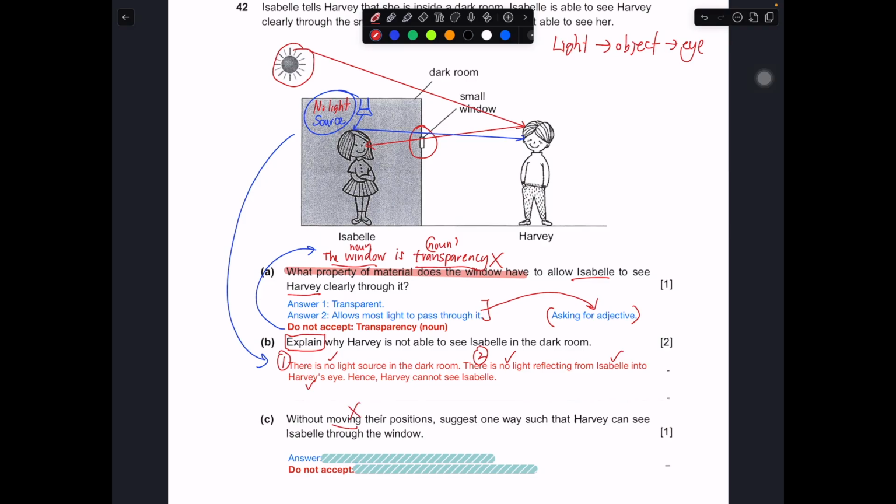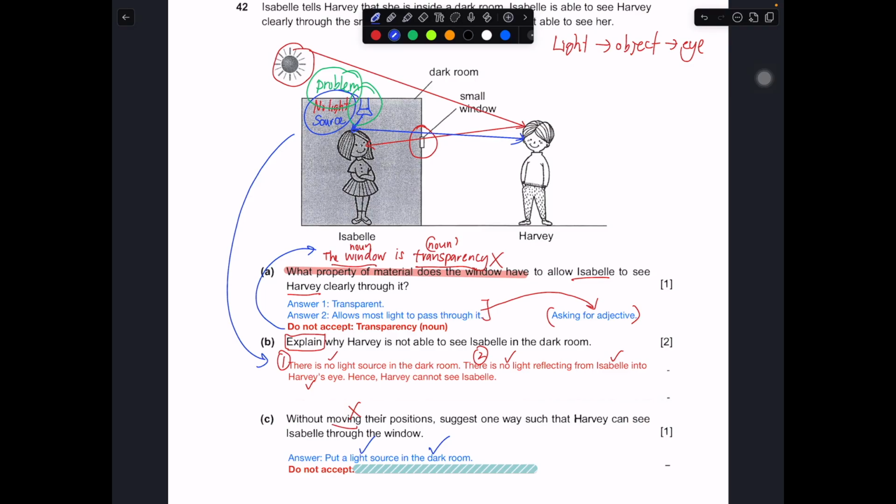Suggest one way such that Harvey can see Isabel through the window. Now you know that the problem is there is no light source. So what you should do is solve the problem. Add a torchlight, add a light source in the dark room. Then the blue arrow would have happened. There will be light hitting Isabel, then light reflected from Isabel into Harvey's eyes, and Harvey can see Isabel. So for this part, put a light source in the dark room.